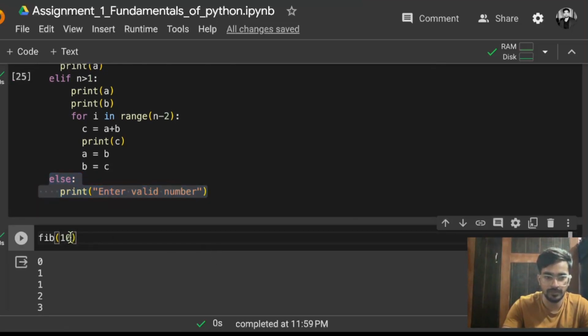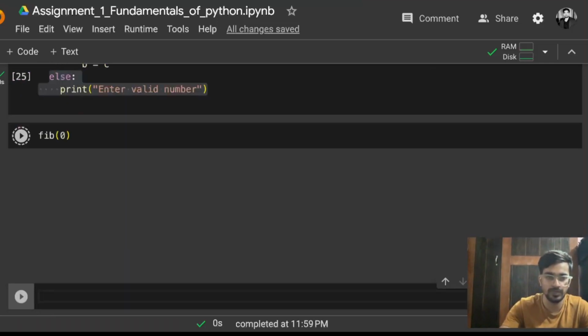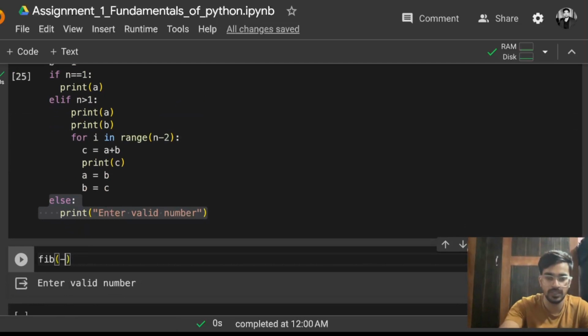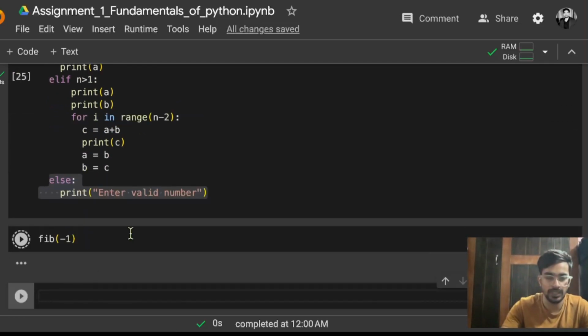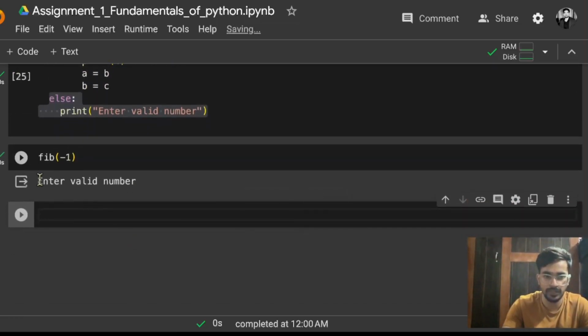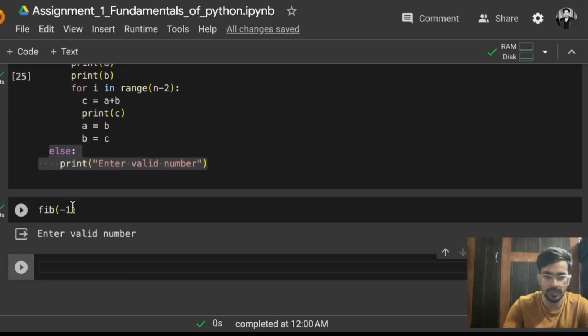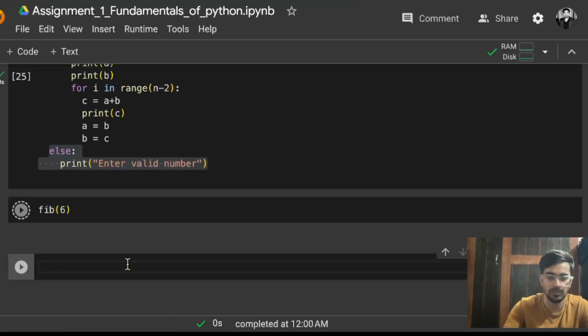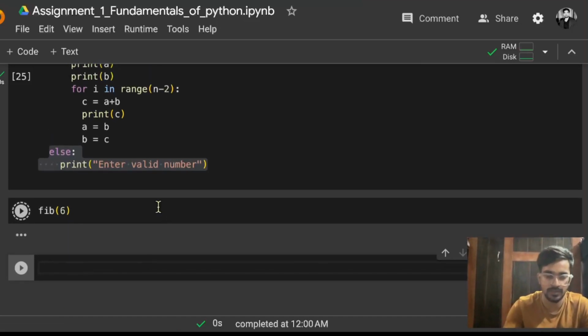So let's say I'm passing 0. If 0, it will return enter a valid number. Even if I pass any negative number, again it will print enter a valid number. So you always have to pass a positive number. Let's say 6, it will print the first 6 Fibonacci numbers.